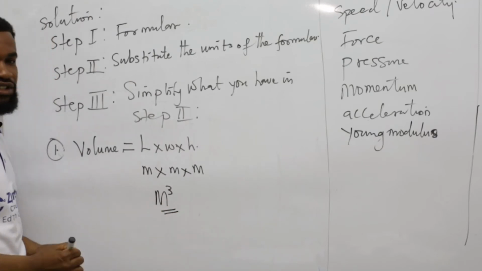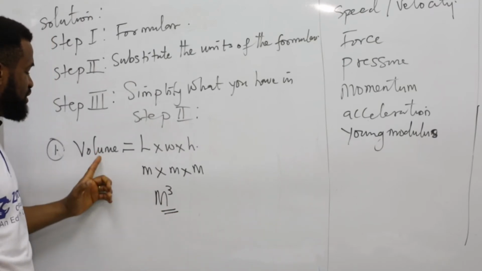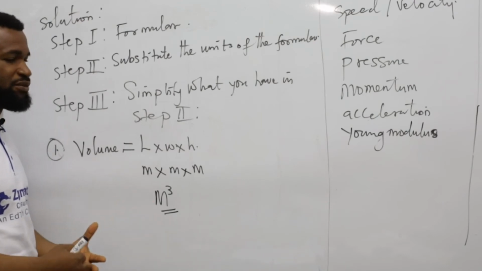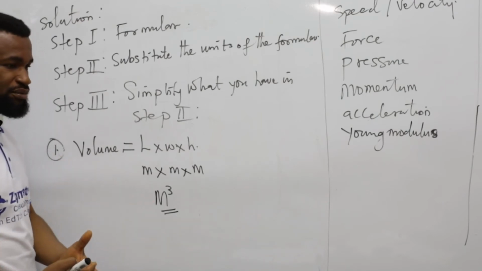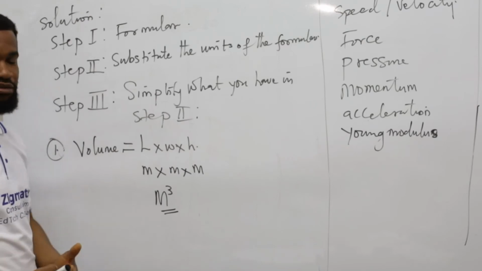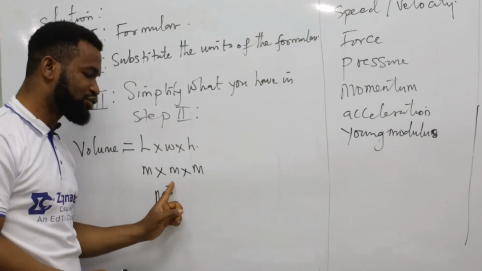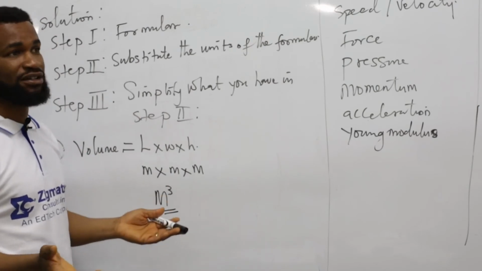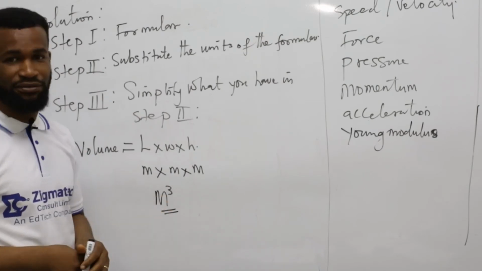So m cube is the unit of volume. That is why some people will give you cm cube, meter cube. However it is, that 3 on top must be there. If you don't put it, then you are not writing a volume.